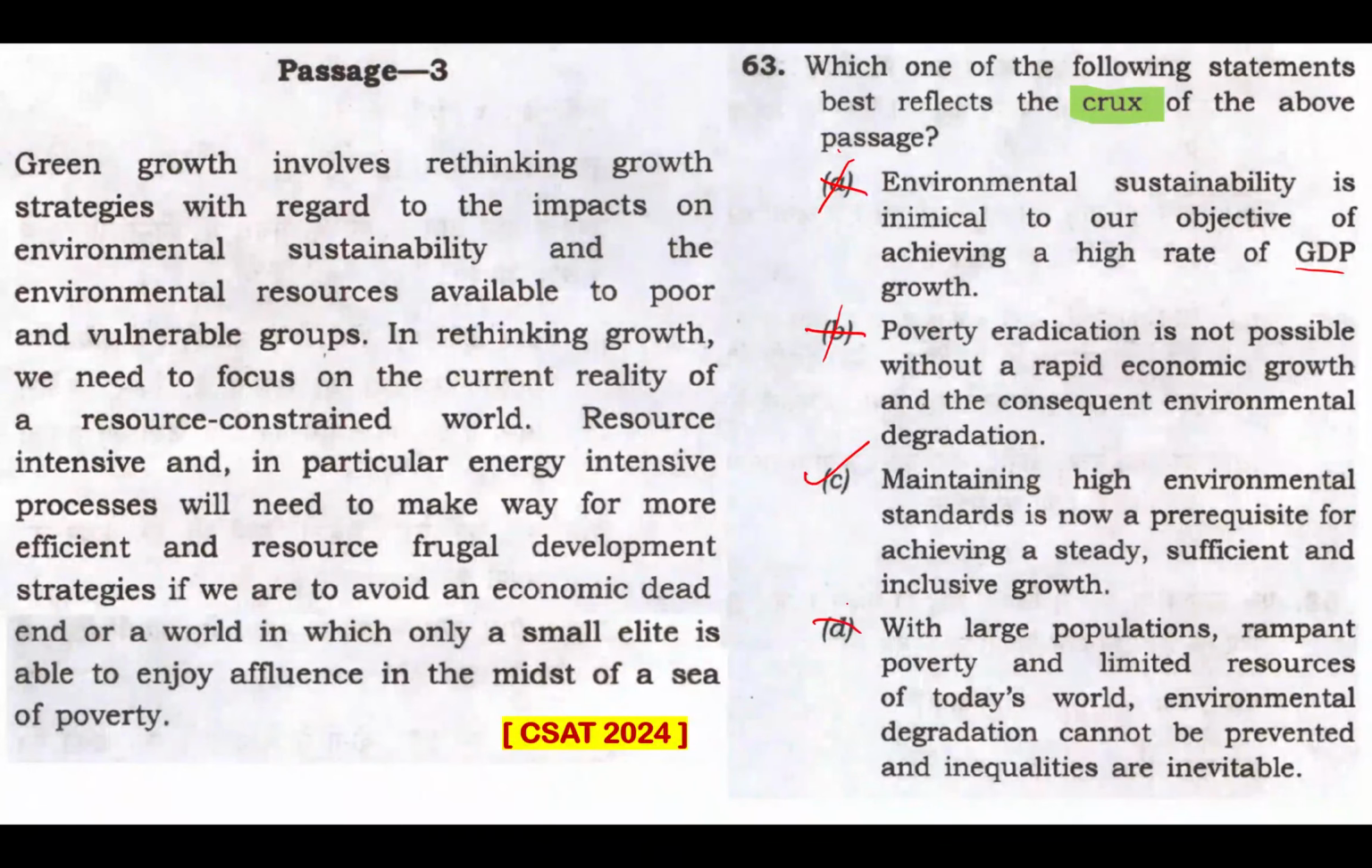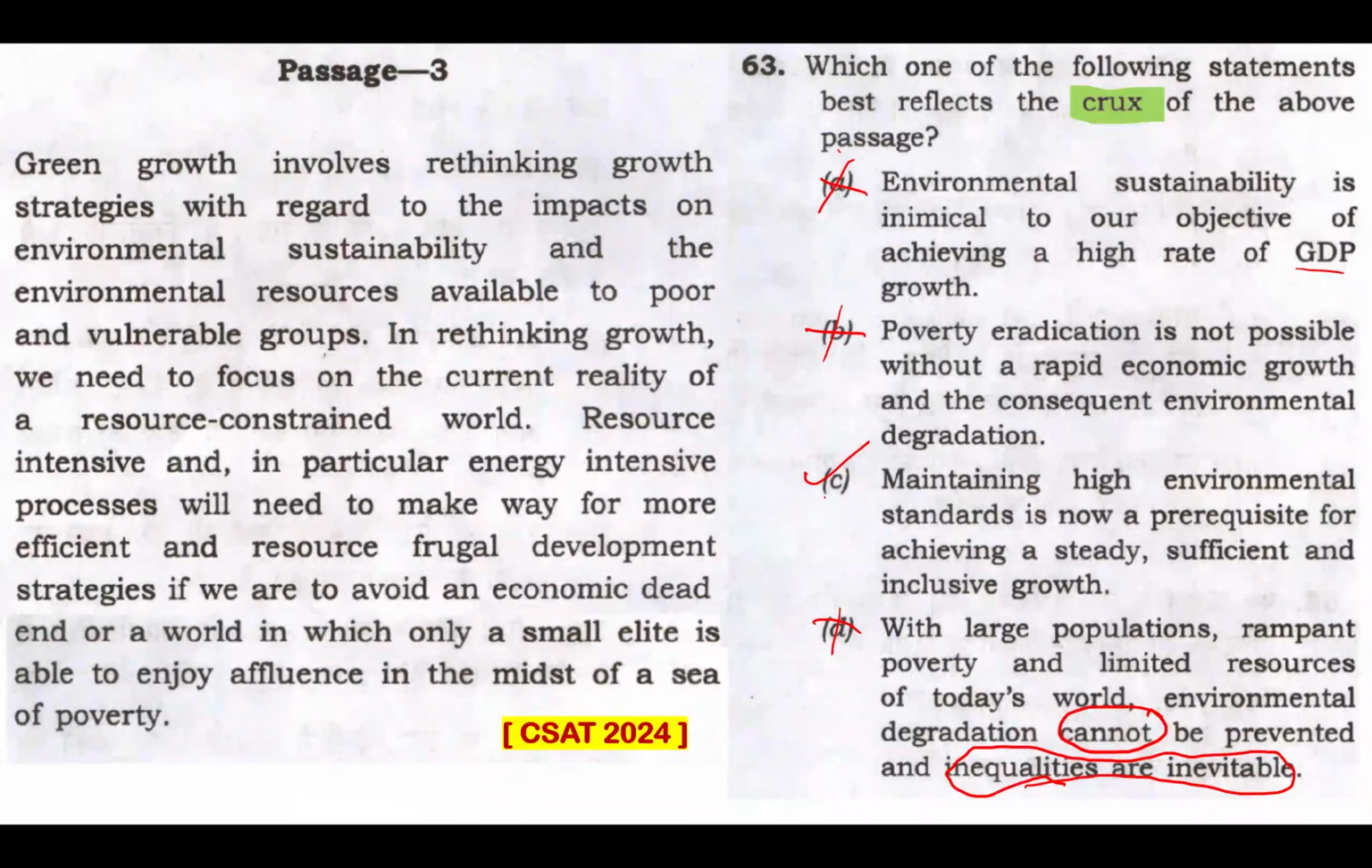Option D, which is the wrong answer. With large populations, rampant poverty, and limited resources of today's world, environmental degradation cannot be prevented. Now, that's so pessimistic, so negative. There's nothing like environmental degradation cannot be prevented mentioned like that. That's out of context. And look at this, cannot be prevented, and inequalities are inevitable. There's nowhere in this passage, not even a single line or a phrase that will help us pick this. Inequalities are inevitable, there's nowhere mentioned in this passage. So that can never be a part of the crux of this passage.